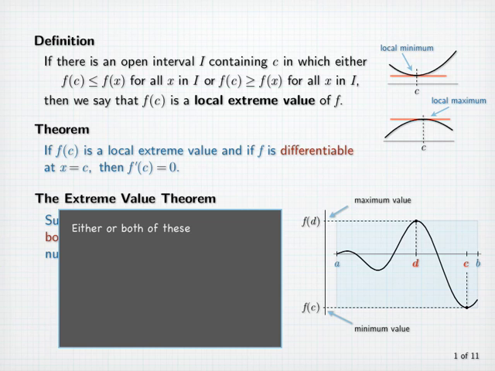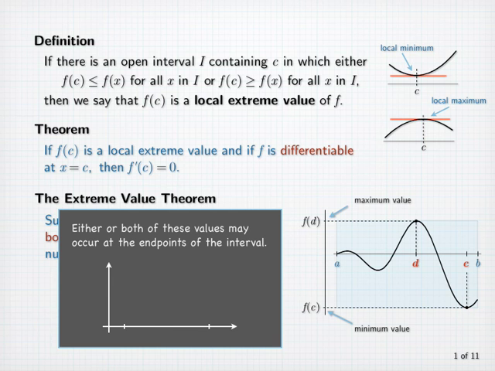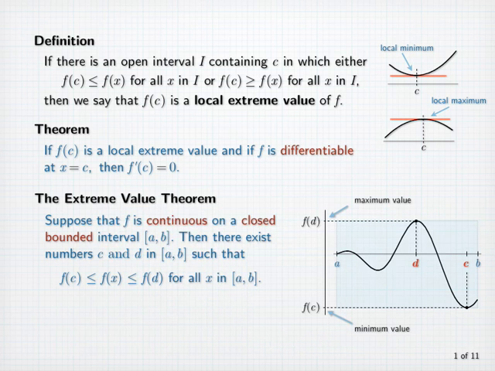We must point out that either or both of these values may occur at the endpoints of the interval. For example, the minimum and maximum values of a linear function on a closed bounded interval are attained at the endpoints of the interval. This is true even if the function is constant. However, notice that if c is not an endpoint of the interval, then the value there is also a local minimum. In fact, it's the least of all of f's local minima on the interval. Similarly, if d is not an endpoint of the interval, then the value there is also a local maximum. In fact, the greatest of all of f's local maxima on the interval.